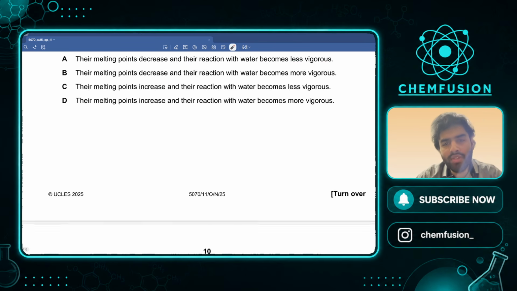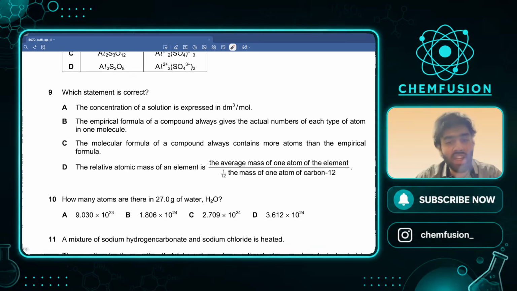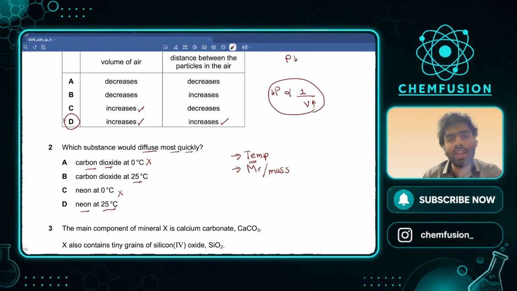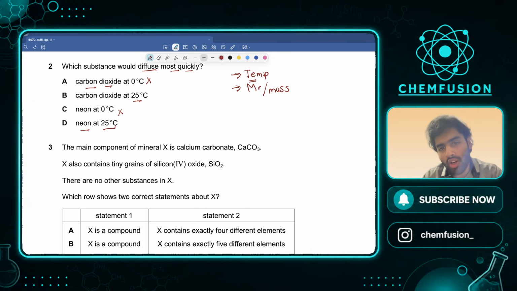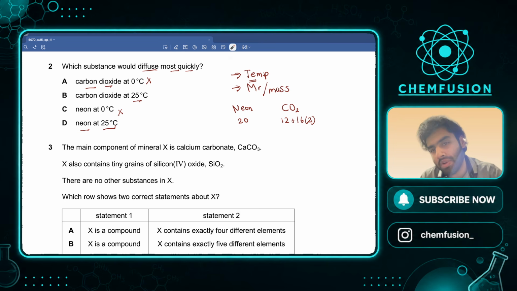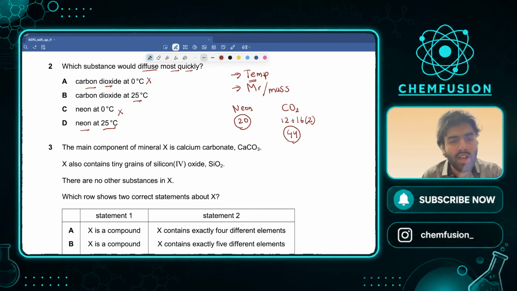So neon was 20. The MR or the AR, beg your pardon, the AR of neon is 20. So the mass of neon is 20 and the mass of carbon dioxide is what? 12 plus 16 into 2. Why 2? One oxygen has 16 mass, we have two oxygens. So we multiply this. 32 plus 12 comes out to be what? Comes out to be 44. So carbon dioxide is more than twice as heavy. So this will diffuse slower, neon will diffuse faster. So it should be neon at 25 degrees Celsius. Another answer that comes out to be D.